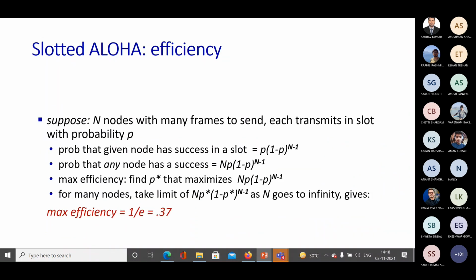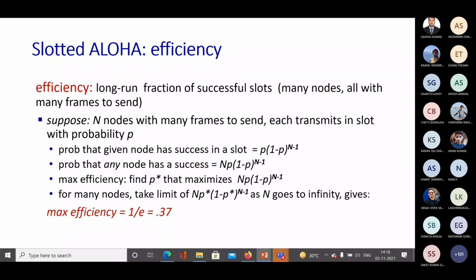Now we had stopped the class at this slide, where we were talking about the efficiency of slotted Aloha. The efficiency here is nothing but the long-run fraction of successful slots. So how do we find the efficiency?